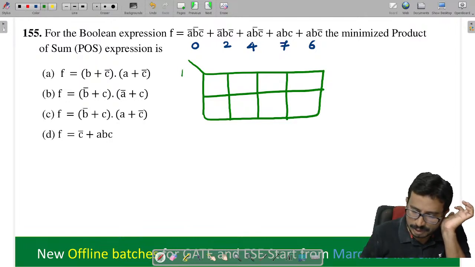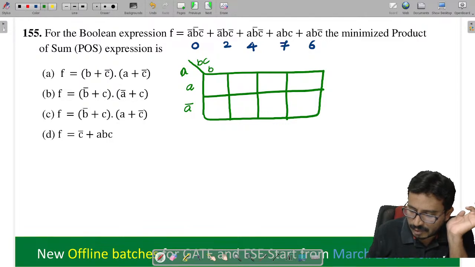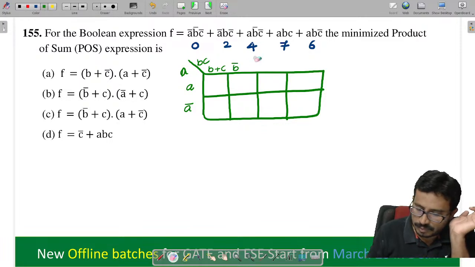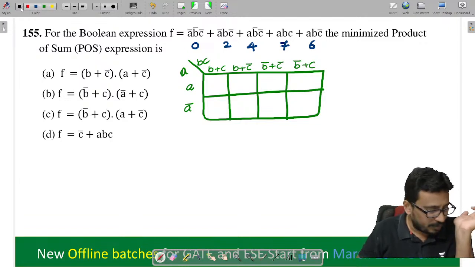If I call this A and this BC, here we have A and A bar, and B plus C, B plus C bar, B bar plus C bar and B bar plus C. These are the max term columns, right?